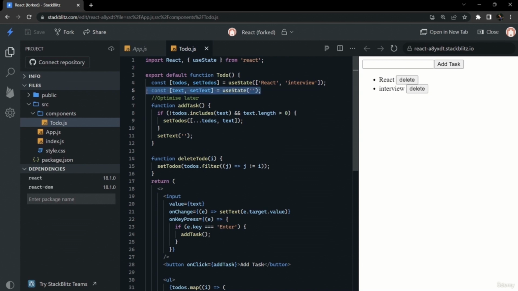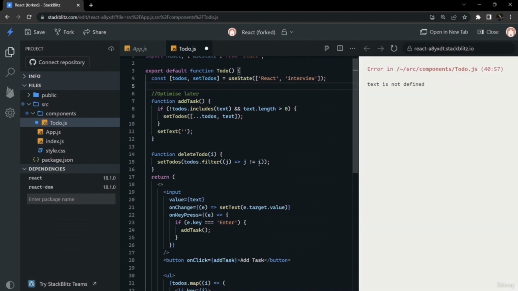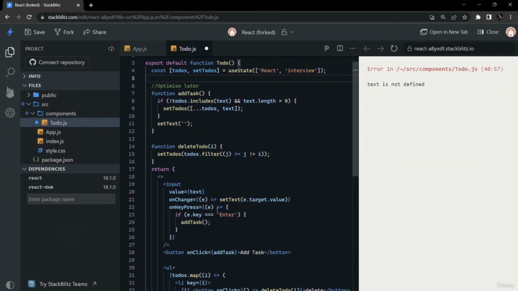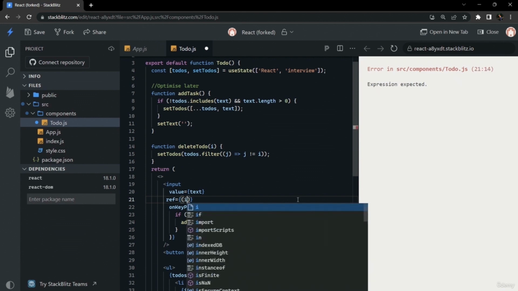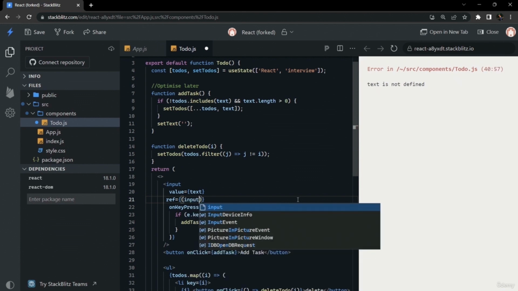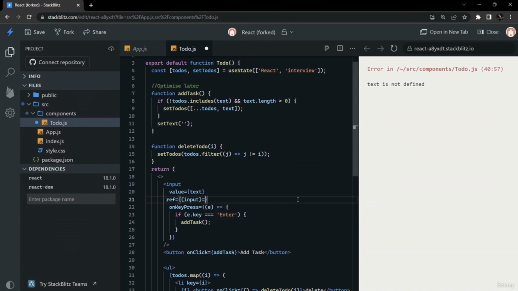So instead of using state for this text, we can use ref. So we will create a reference for this input and use whatever value this input has for adding to our task, instead of using useState.